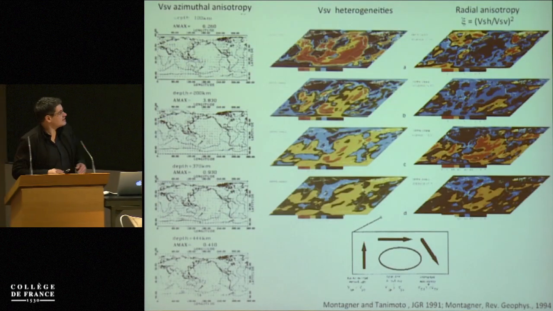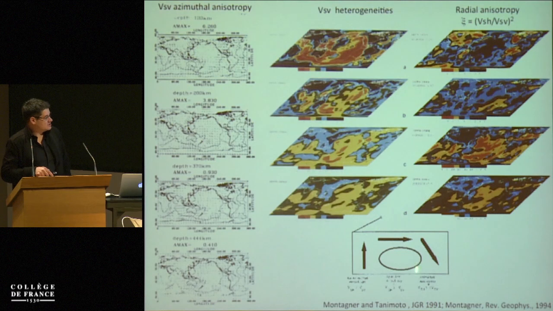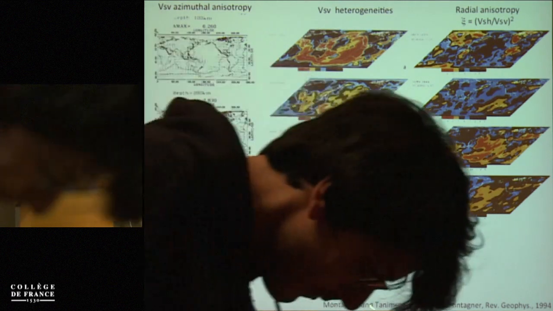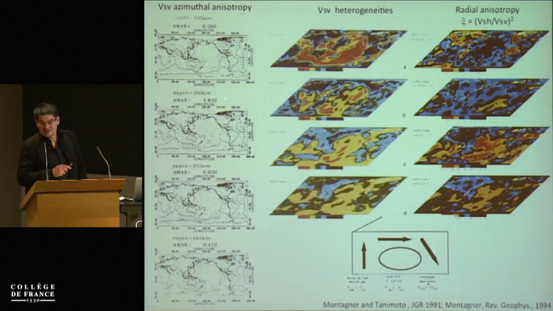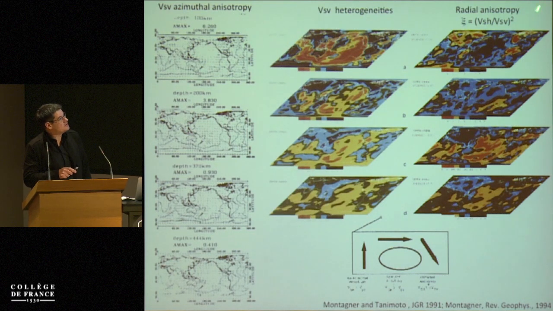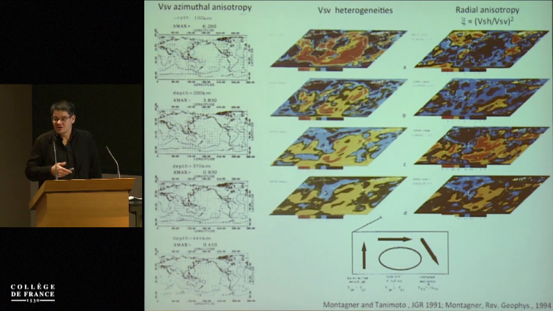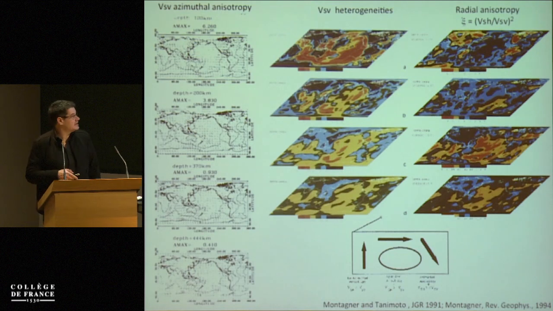So let me start with a quite old model. This model was published 25 years ago by Jean-Paul Montagnier and Tanimoto. And it's probably the first tomographic model that included at the same time the SV wave azimuthal anisotropy, the SV wave heterogeneities, and also the radial anisotropy from the inversion of the fundamental mode of Love and Rayleigh waves.